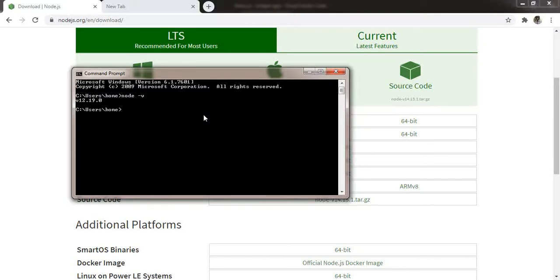So in the next video we will be discussing concepts like JSX and Babel. Then we will be creating our very first React app.